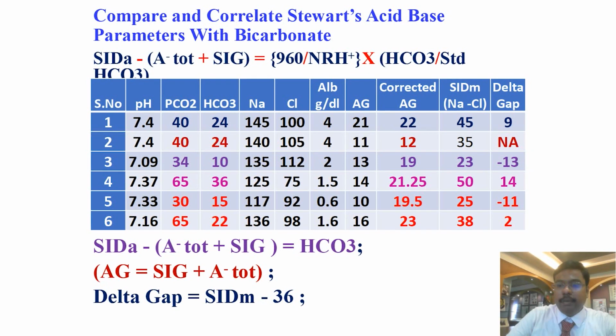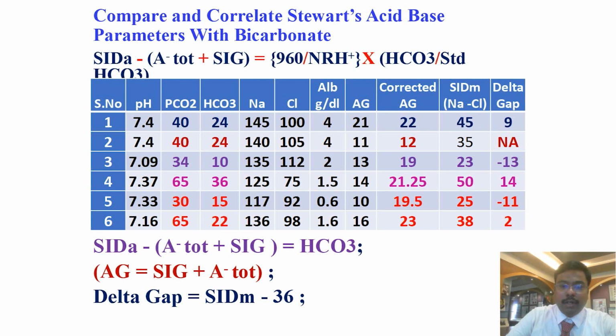Easy to compare. So identify the hidden metabolic acid-base disorders, because sometimes the strong ion differences, you can look at the equation: strong ion difference minus ATOT plus strong ion gap is equal to bicarbonate. So bicarbonate can be normal, high or low depending on the changes in strong ion difference, ATOT and strong ion gap. If the strong ion difference is very high, it denotes metabolic alkalosis. But if the anion gap is very high, it denotes metabolic acidosis. So both metabolic acidosis and metabolic alkalosis can be present, but the bicarbonate will be normal.